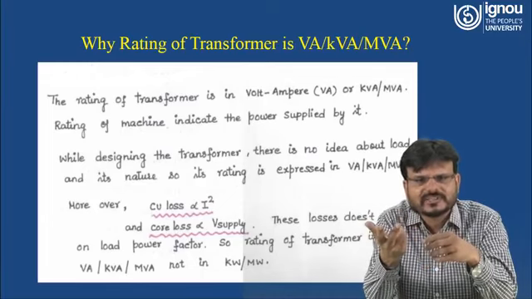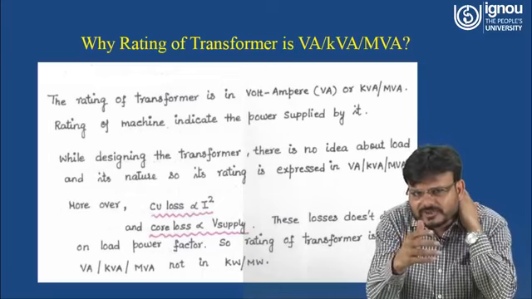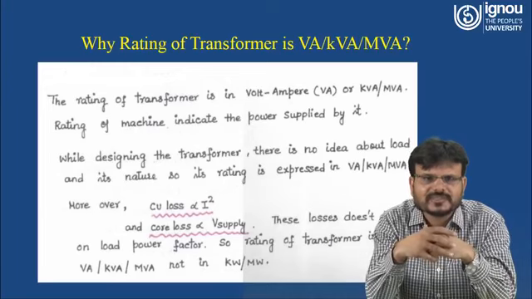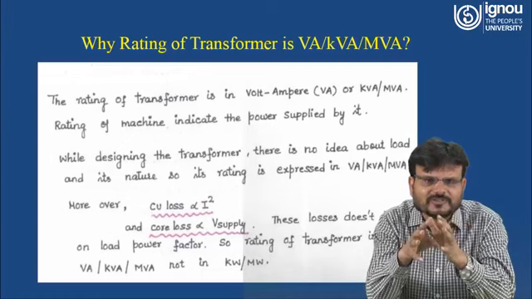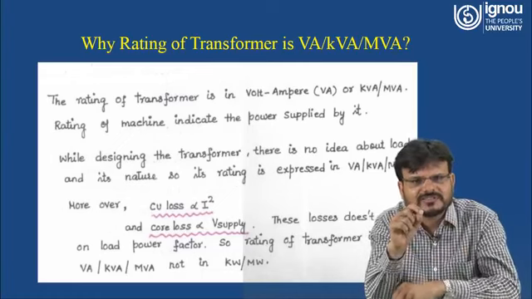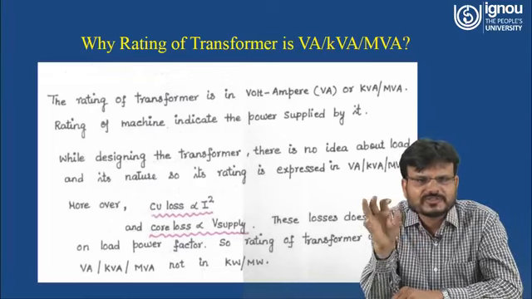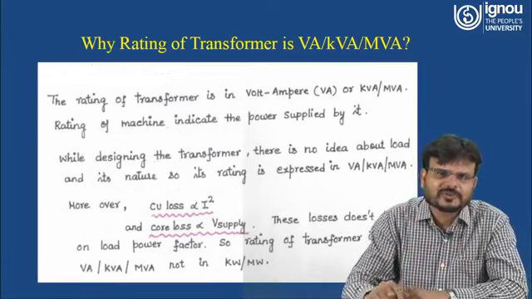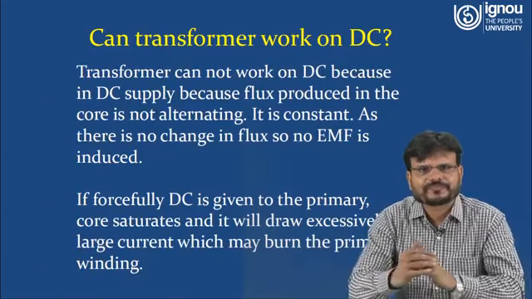That means only two terms are coming in, current and voltage. So the rating of the transformer is denoted in volt ampere, kilovolt ampere and megavolt ampere. That means the power factor is not playing any role in the case of the transformer. Because power is equal to what? P is equal to voltage, current and cos phi, the power factor. Now because the power factor is not playing a role, power is equal to volt into ampere. That's why the rating of a transformer is given in VA, kVA or MVA.